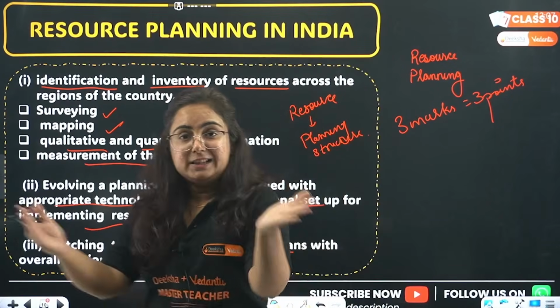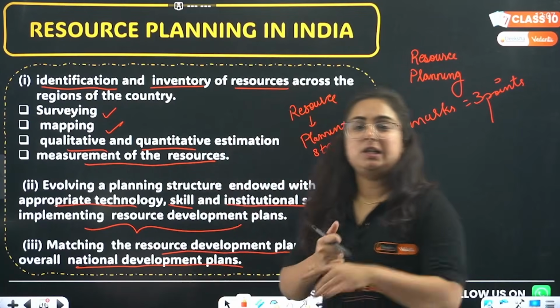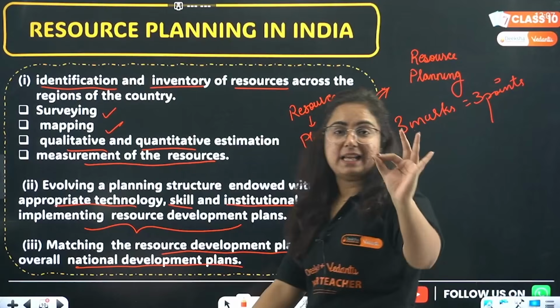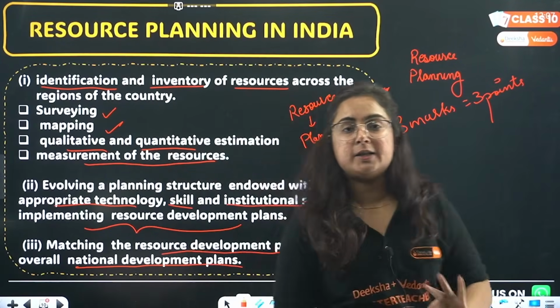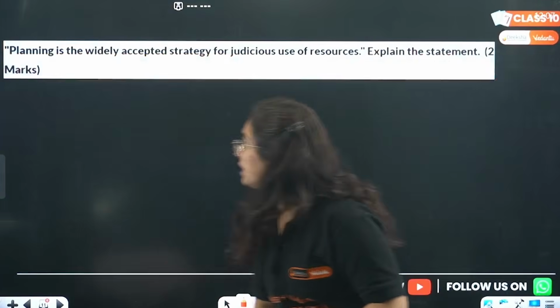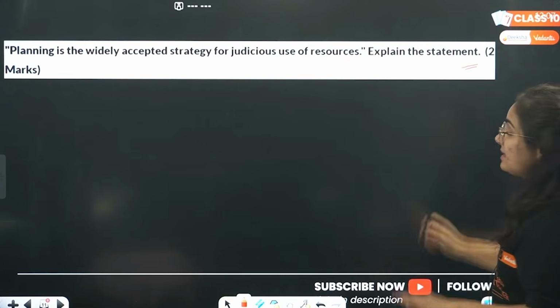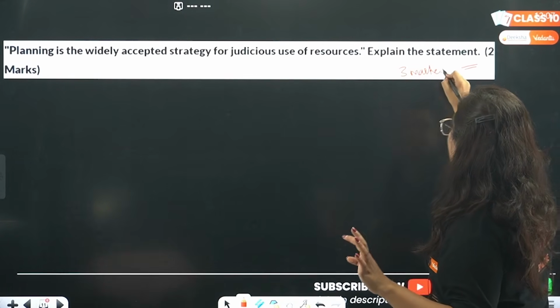Third point will be now match your resource development plan with the national development plan, and this is what is known as resource planning in India. This is what is known as beta resource planning in India. Okay? How the question comes? Question comes in a manner because this question came for 2 marks. However, I know that this is a 3-marker question and can come for 3 marks too.